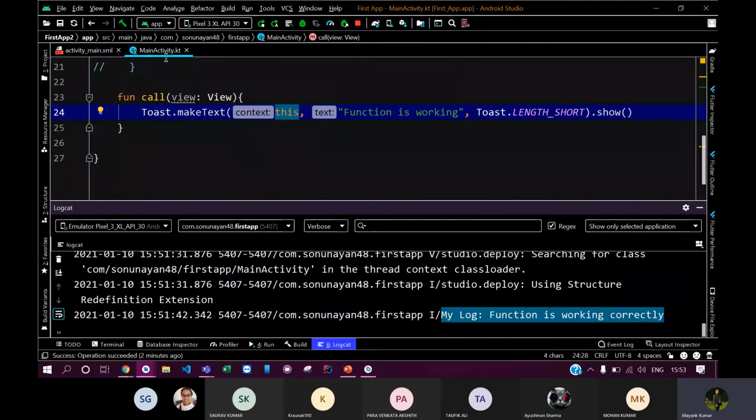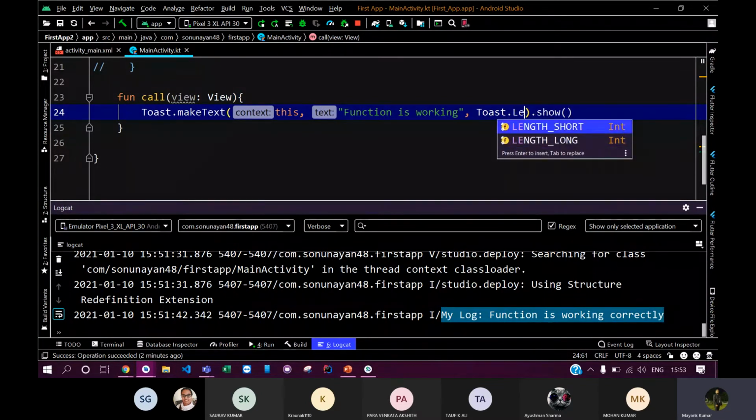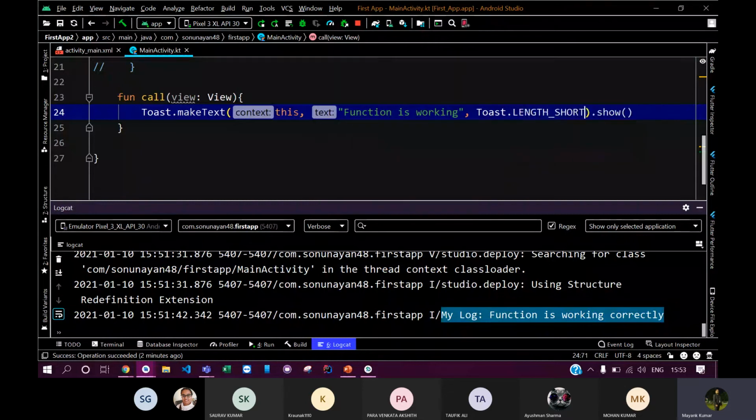It is also a Kotlin class. MainActivity.kt is also a Kotlin class, so this means the object of this class. The next one is text, meaning what message it should print. The third one is the time, meaning for how long it should print the message. You can specify your own time, as well as the predefined times. It has two predefined times: LENGTH_SHORT for a short time, and LENGTH_LONG for a long time. I'm using LENGTH_SHORT, and then you use the show function to show this message.